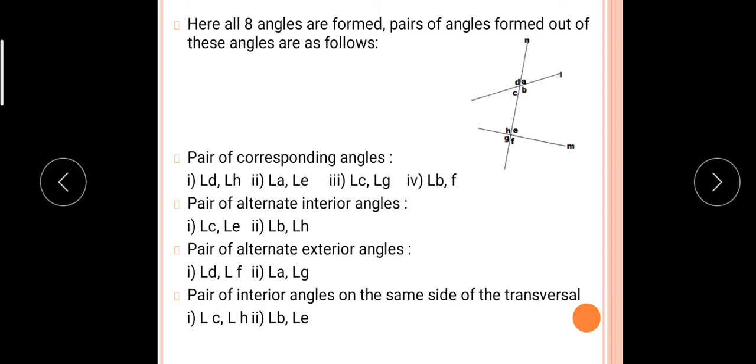Now here all 8 angles are formed. Pairs of angles are formed out of these angles as follows. See here, now there are pairs with some relation between these angles. See, again I am saying this: L and M are the two lines and N is a transversal of these two lines. There is one single transversal for both lines.